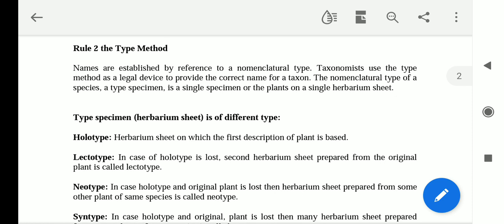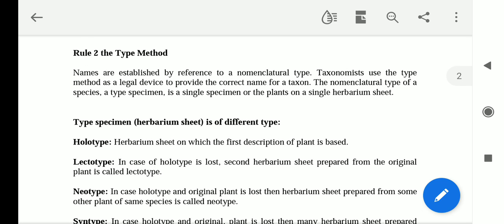What is the full name of ICBN, when it came into existence, and where is the headquarter of ICBN? You might be knowing. We have studied in detail on previous turns. Today we are going to study type concepts. Okay, in nomenclature, where does the type concept come, what is the significance of type, and what are those type concepts.